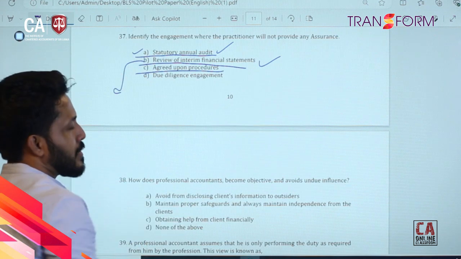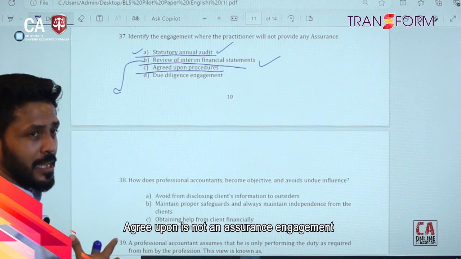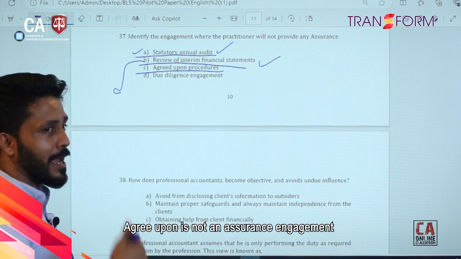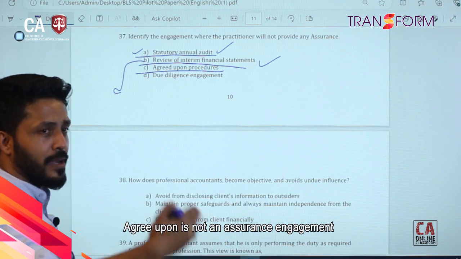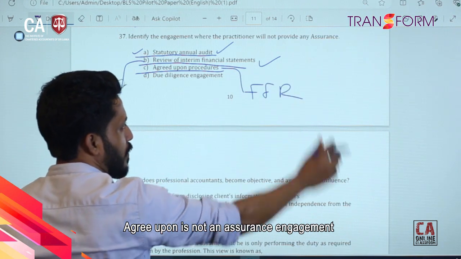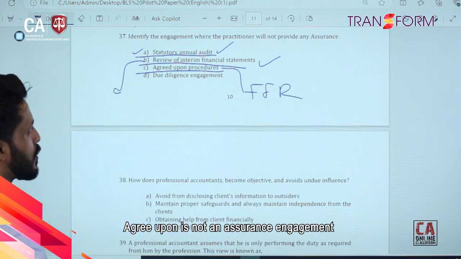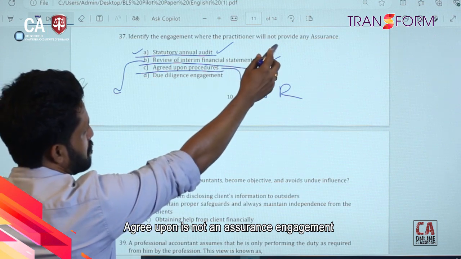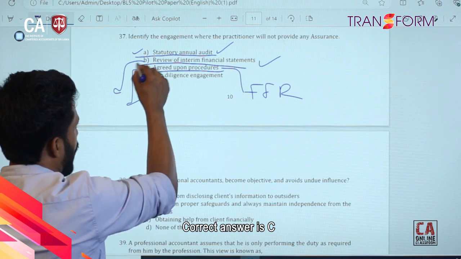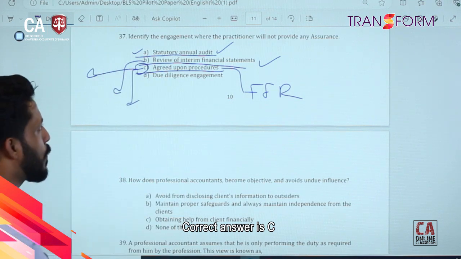Agreed upon procedure is not an assurance engagement, it's a two-way transaction. We don't have tri-parties. We agree with the management, do that work, and issue a factual finding report. So the non-assurance engagement is answer C. This is the answer: agreed upon procedure.